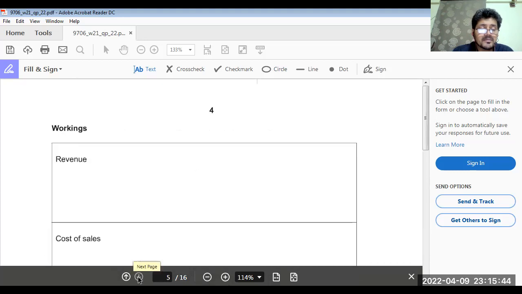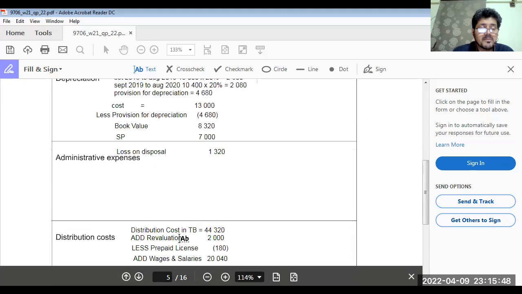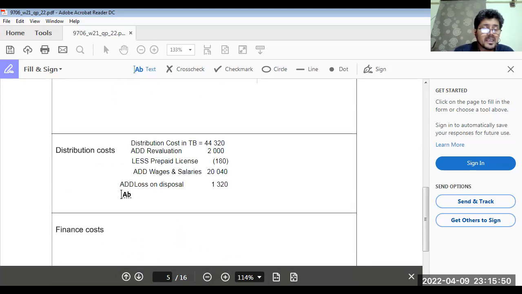Very important. Add depreciation of leasehold property. How much? 1,450.